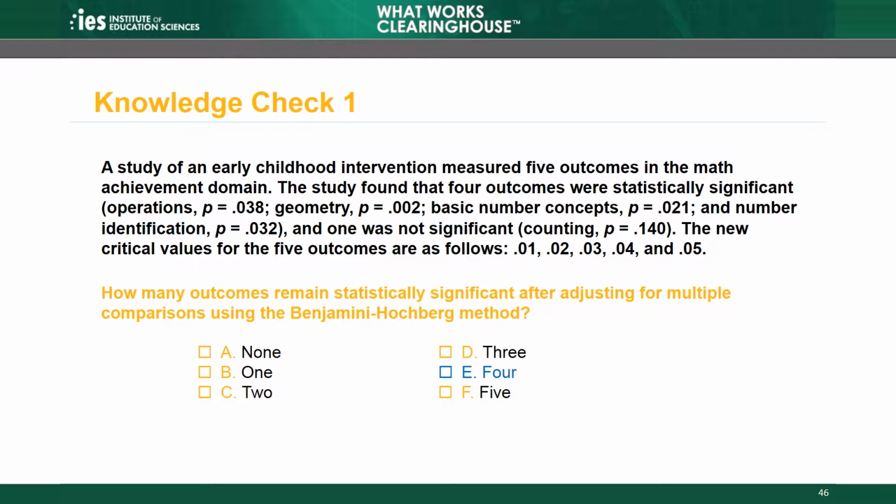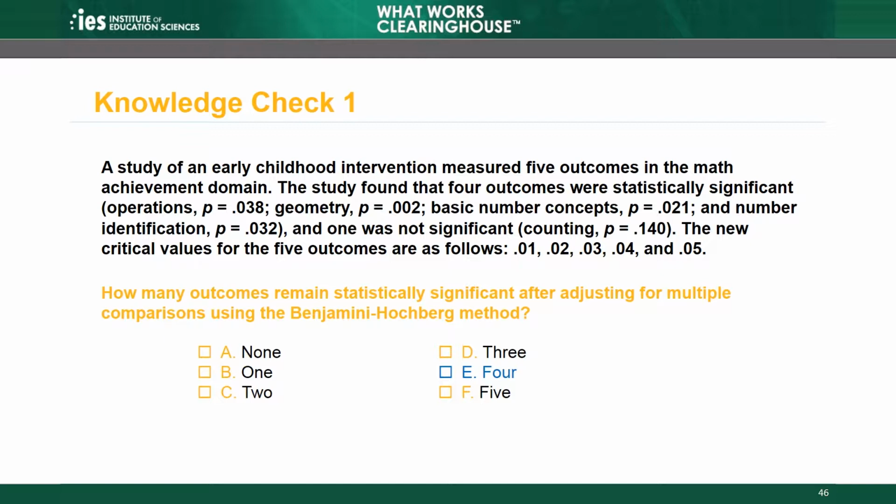The correct answer is E. All 4 of the outcomes that the study found were statistically significant remain significant after adjusting for multiple comparisons. Rank ordering the outcomes by their p-values and their new critical p-values, we have the geometry outcome first, the basic number concept outcome second, the number identification outcome third, the operations outcome fourth, and the counting outcome fifth.